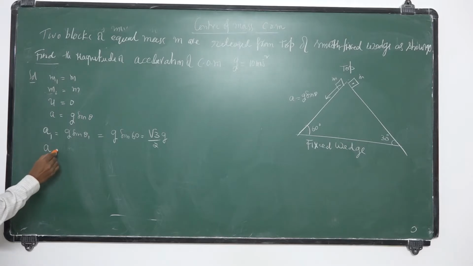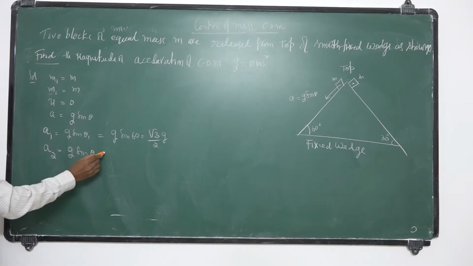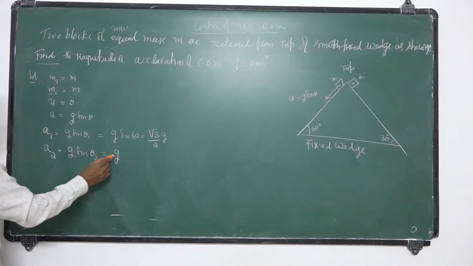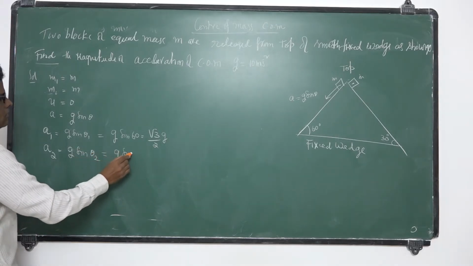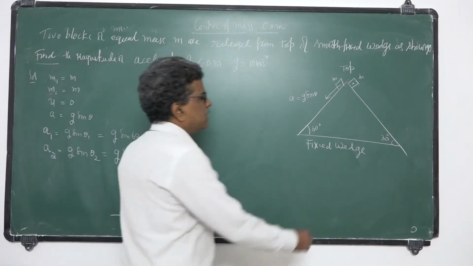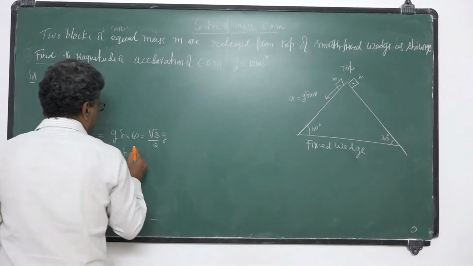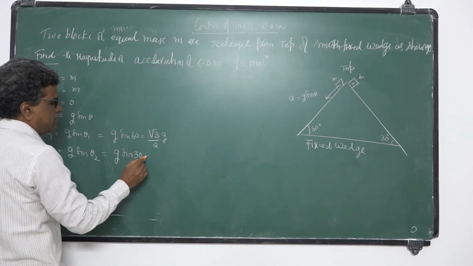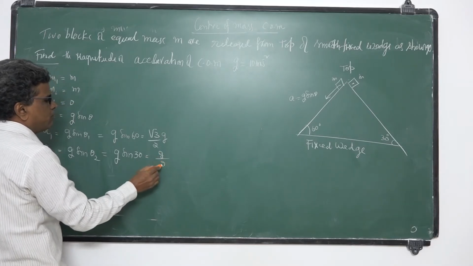What is A2? g sine theta 2. Here theta is 30 degrees, so sine 30 is half. That is g by 2.